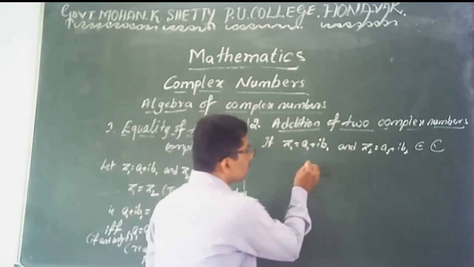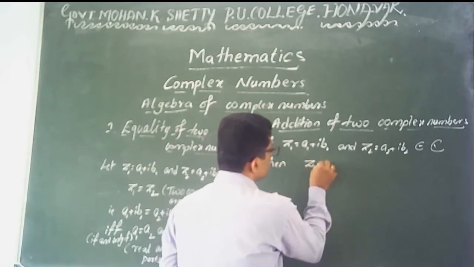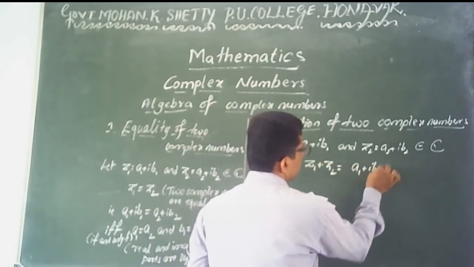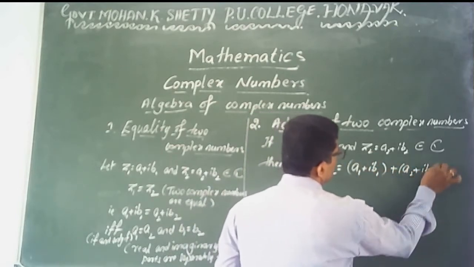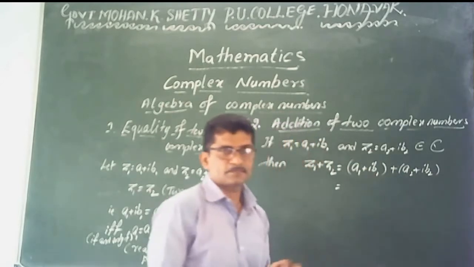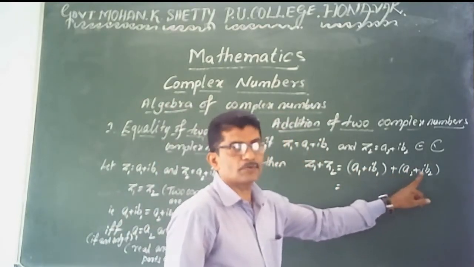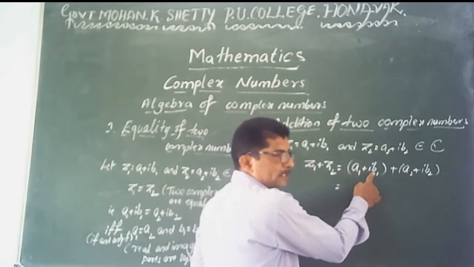Next, the sum of the two complex numbers. Then you say that z1 plus z2, or a1 plus i into b1 plus a2 plus i into b2, is equal to: here real part is a1, imaginary part is b1.